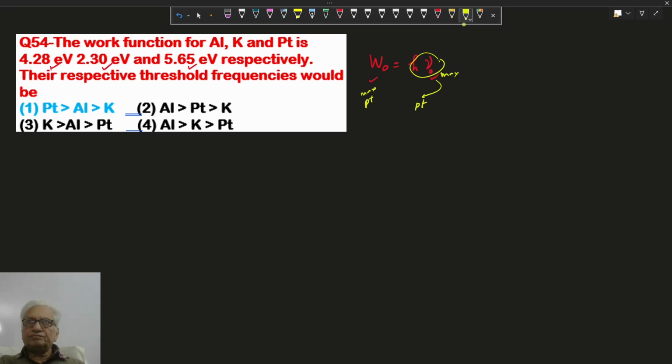It is more than aluminum at 4.28, which is in between, and the minimum work function is 2.30 for potassium, so the threshold frequency is minimum for potassium. So option 1 is correct.